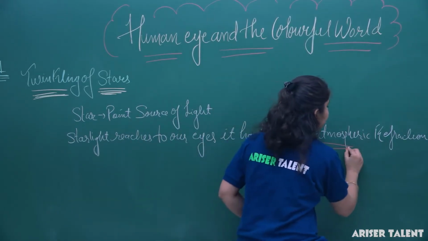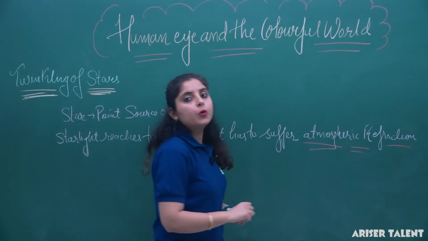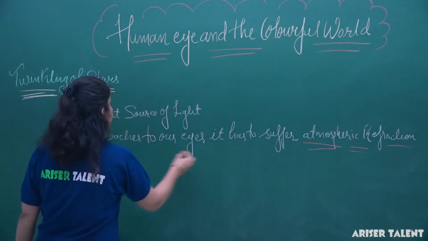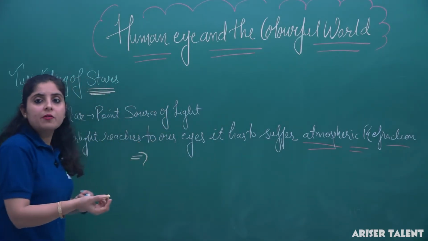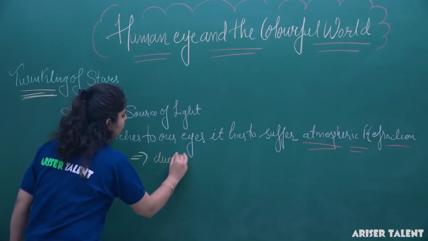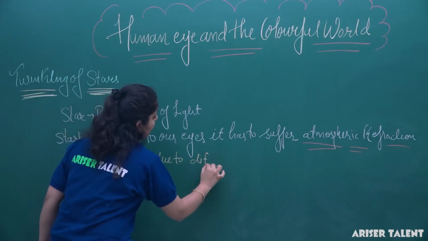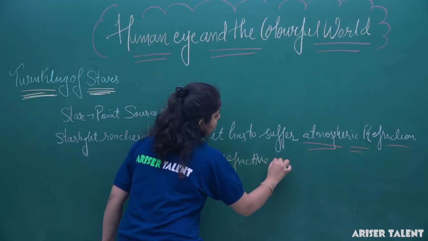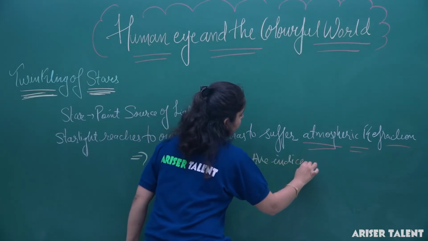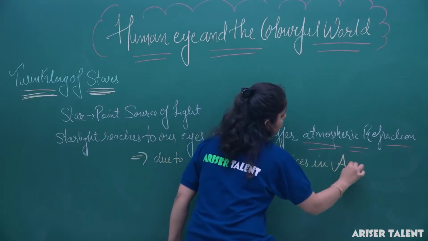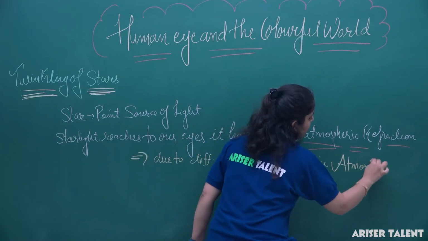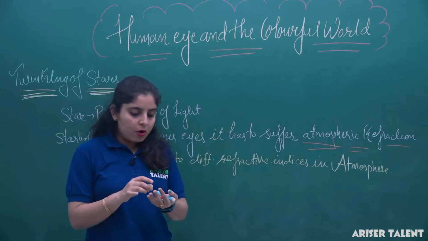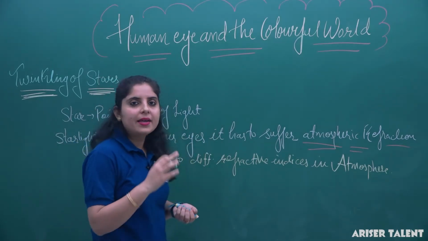It suffers this refraction due to the different refractive indices of the different layers. So this atmospheric refraction is due to different refractive indices in the atmosphere. When this light falls on our eye,